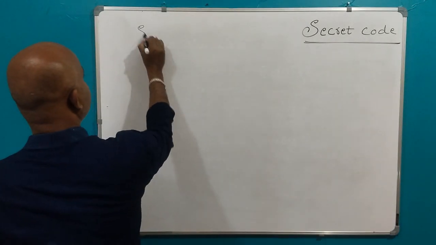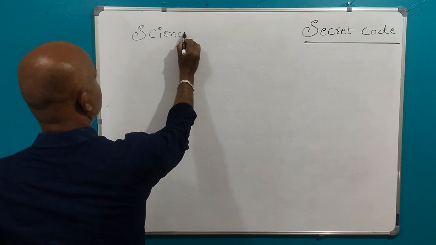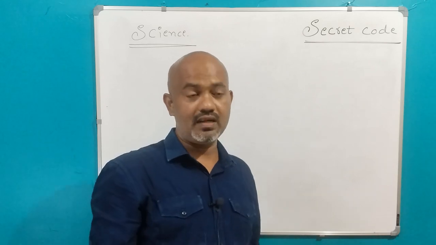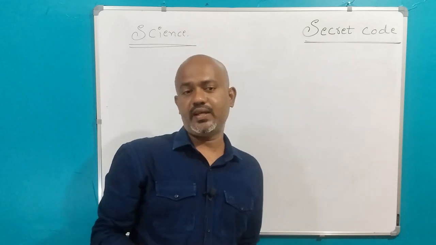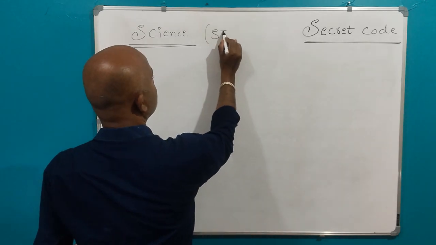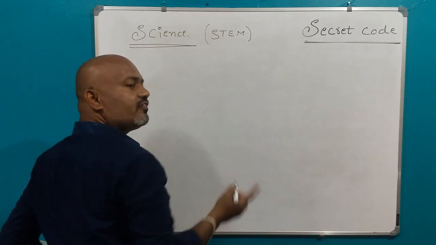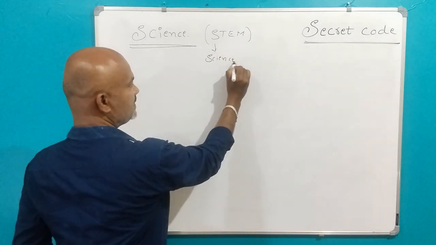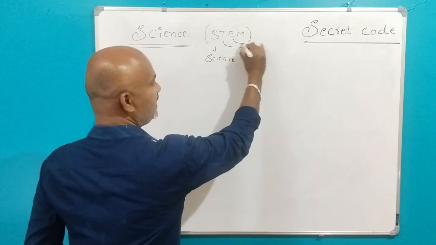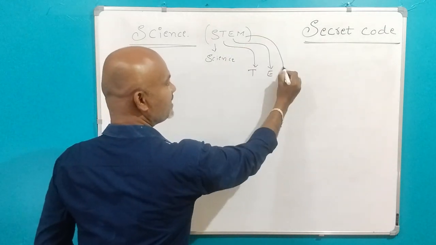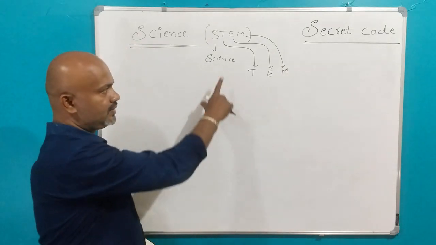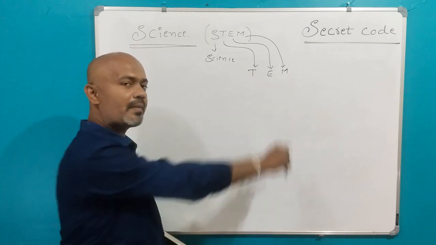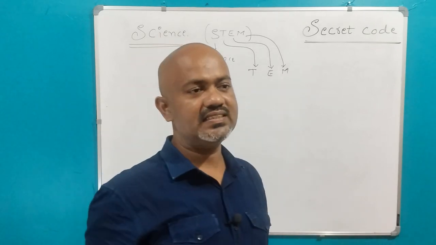I'll write here, science stream. When it comes to science stream, it is also called STEM education. Nowadays, in media it is very popular. The meaning of STEM is that it's an abbreviation. S stands for science, T stands for technology, E stands for engineering, M stands for mathematics. I'll repeat it again: S science, T technology, E engineering, M mathematics. Generally the science stream is called STEM education.